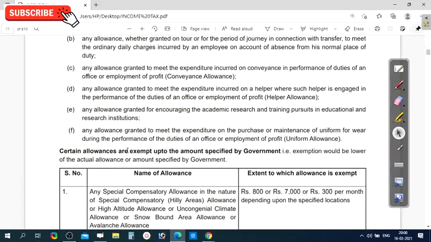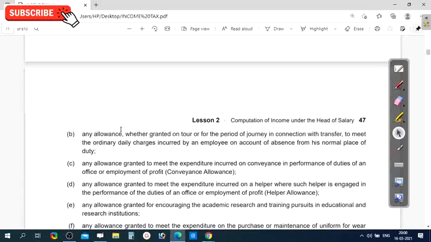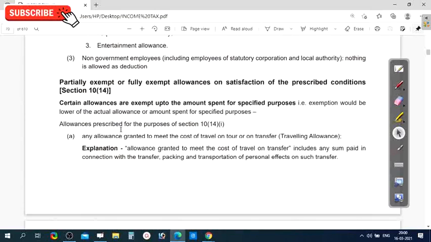In some companies, employees need to wear a uniform dress code. In such cases, the employer will provide uniform allowance to purchase such a dress code. And these are the six allowances.